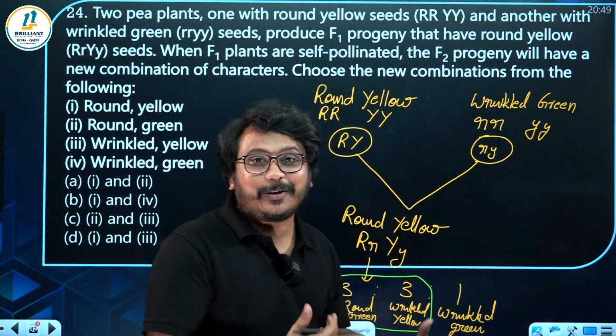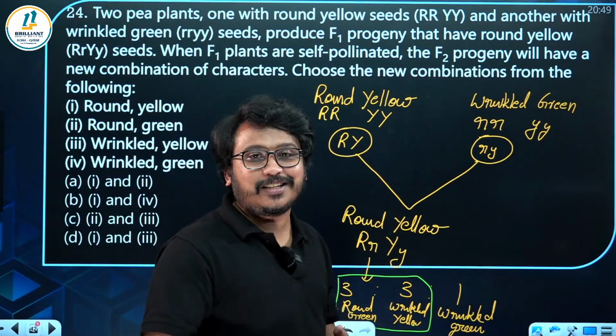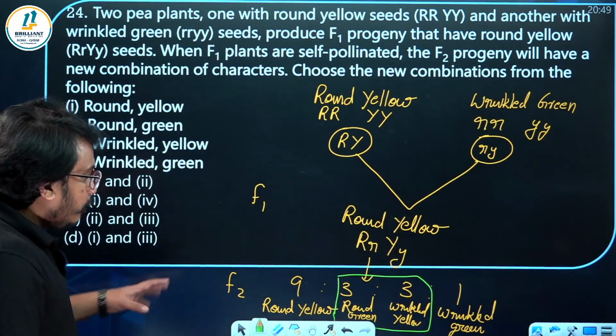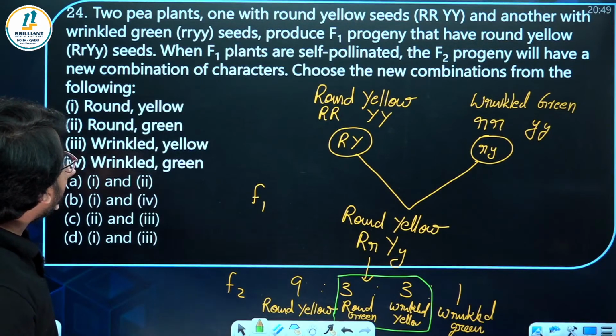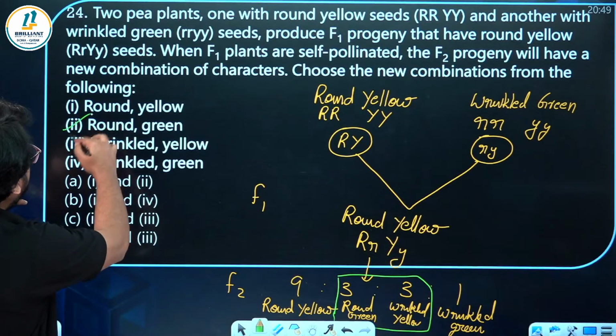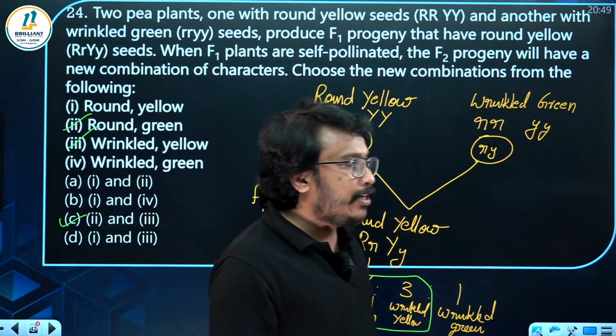Okay, now let's move to the topic. So many doubts are coming, which we will discuss later. It will be a good discussion, but we would be going out of the topic. So let's have this discussion itself. Hope you got it. So here, which is actually the new combination? Round coming with green and wrinkled coming with yellow. That will be the new combination. Hope you got the new combination.